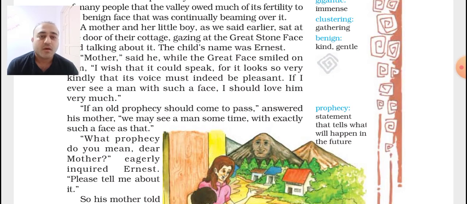"What prophecy do you mean, dear mother?" So this is the question that Ernest is asking his mother. "Please tell me about it," he eagerly inquired.